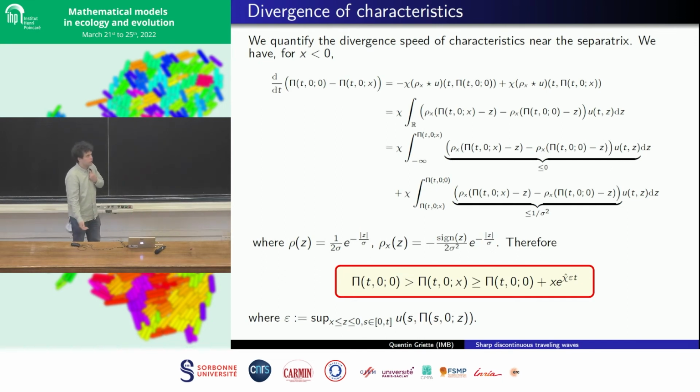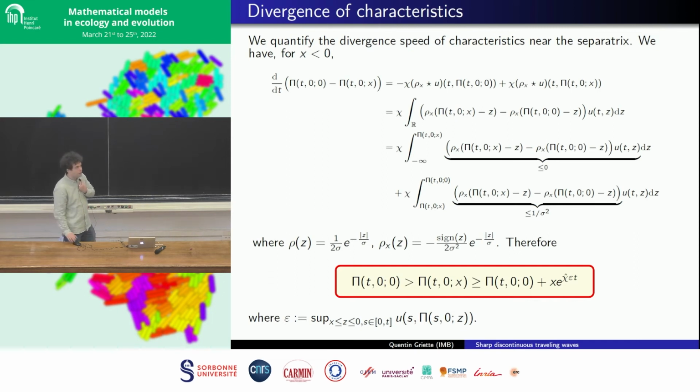Okay, so in our model, the divergence of the characteristics is given by a set of ordinary differential equations. So we can measure the divergence between the rightmost characteristic and the other ones. And actually, because the population is 0 on the right-hand side, we can prove that the rightmost characteristic is the fastest, and the other ones are all diverging from it at a speed which is bounded by some constant times the distance to the rightmost characteristic.